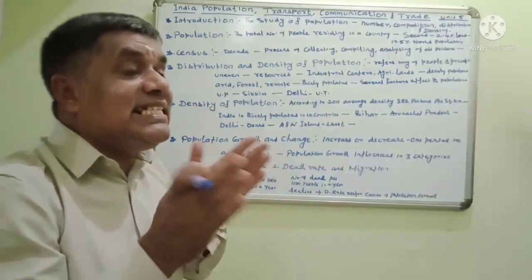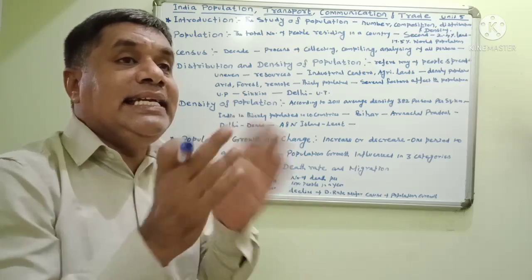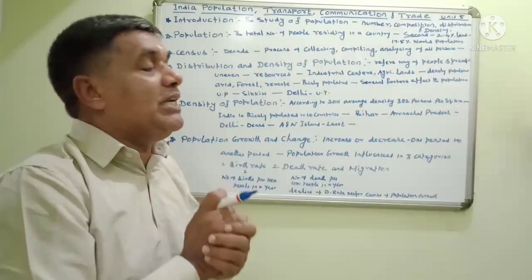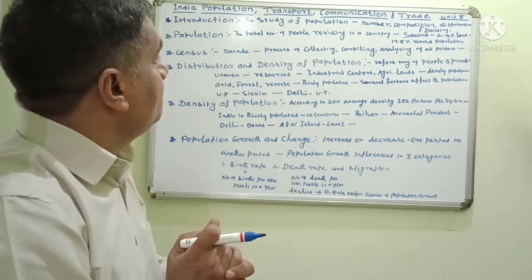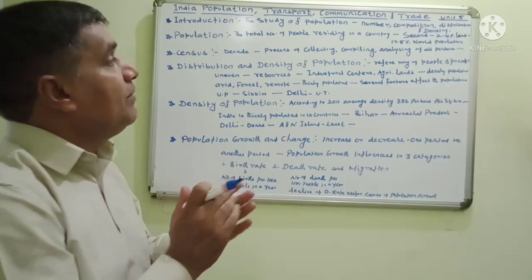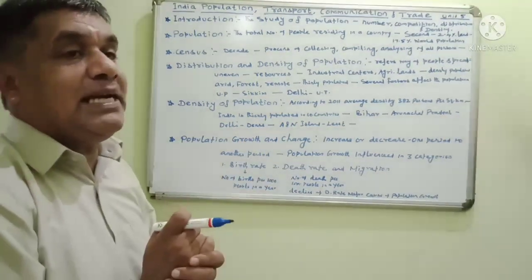In India some states have densely populated areas. The density of population refers to the way people are spread in a country.